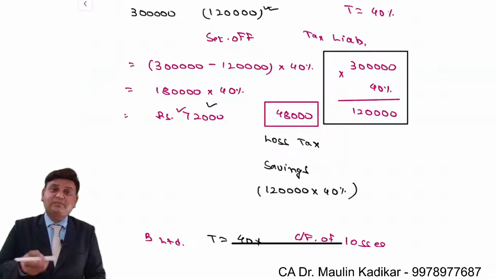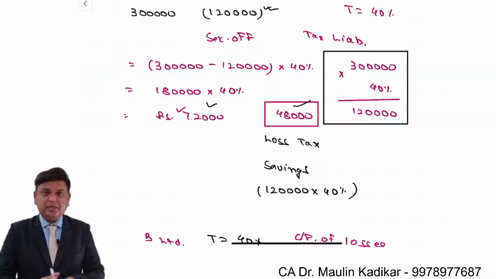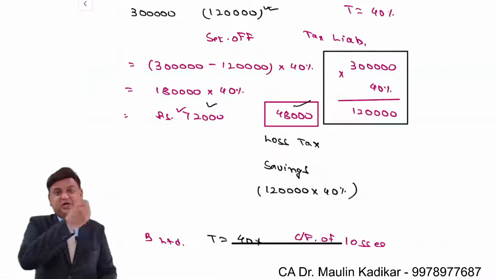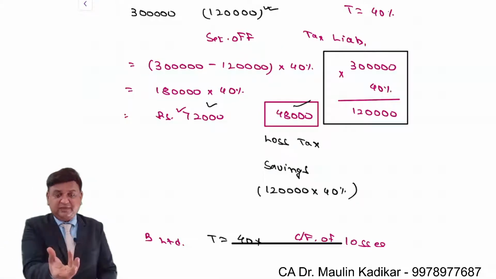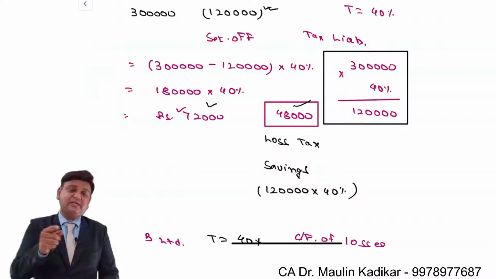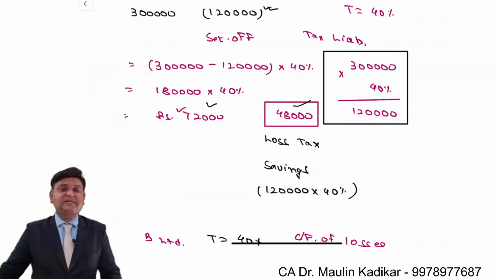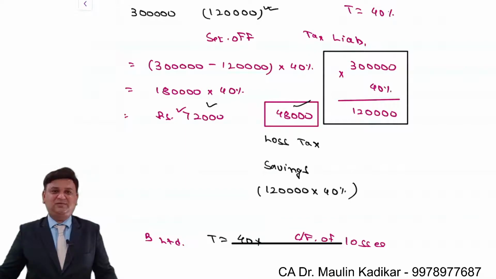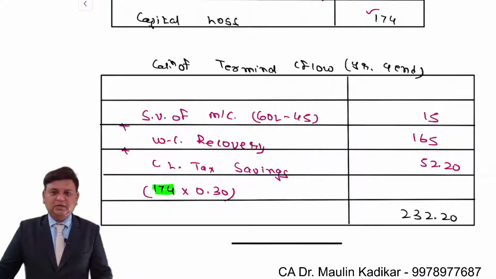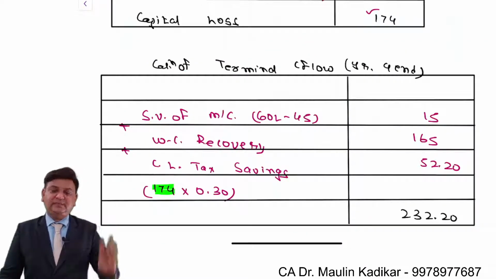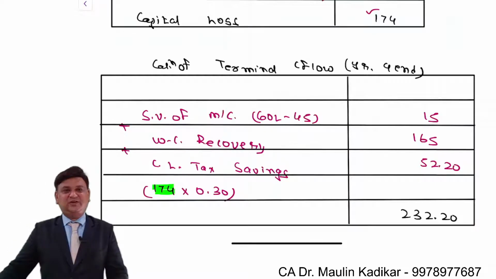It reduces by 48,000. So the cash outflow which was going to take place does not take place because of the loss, and it is considered as cash inflow. Friends, always remember that the terminal cash flow will consist of these three items only: working capital recovery, the scrap value of the machinery, and the capital gain or loss tax effect on the sale of machinery.